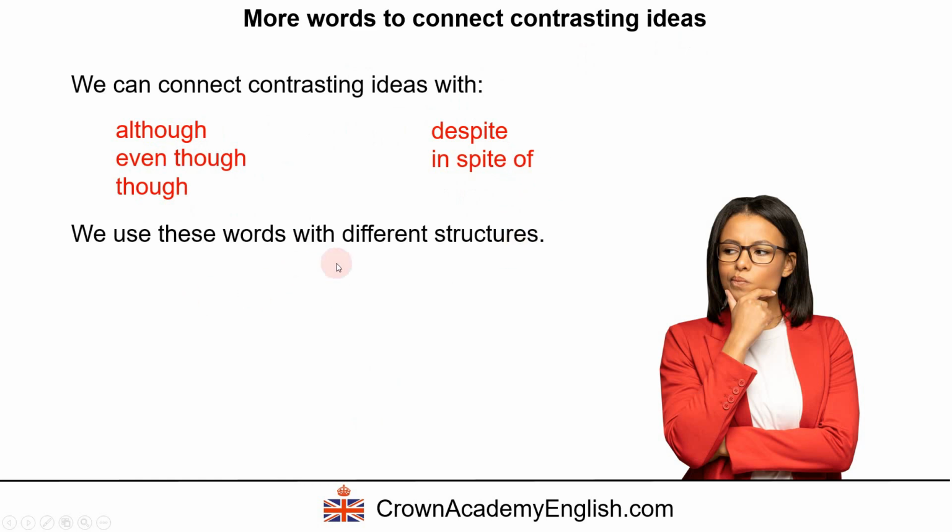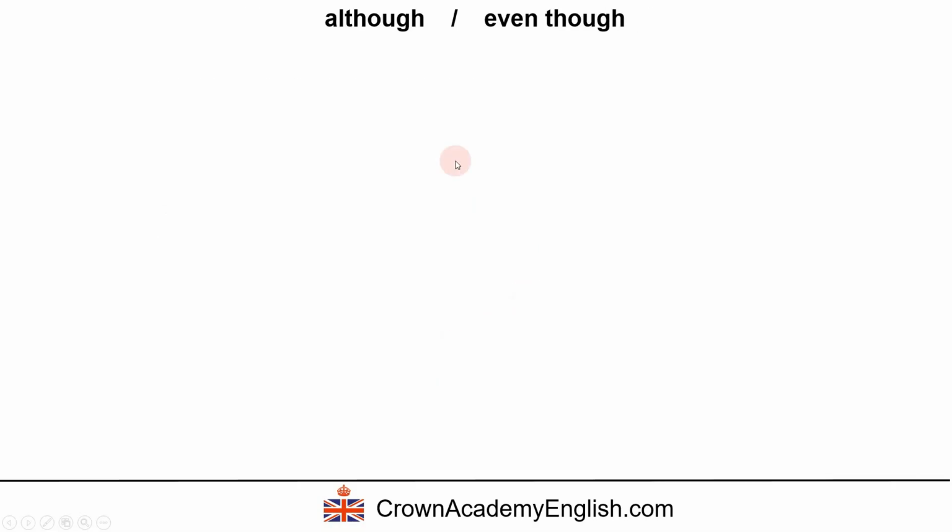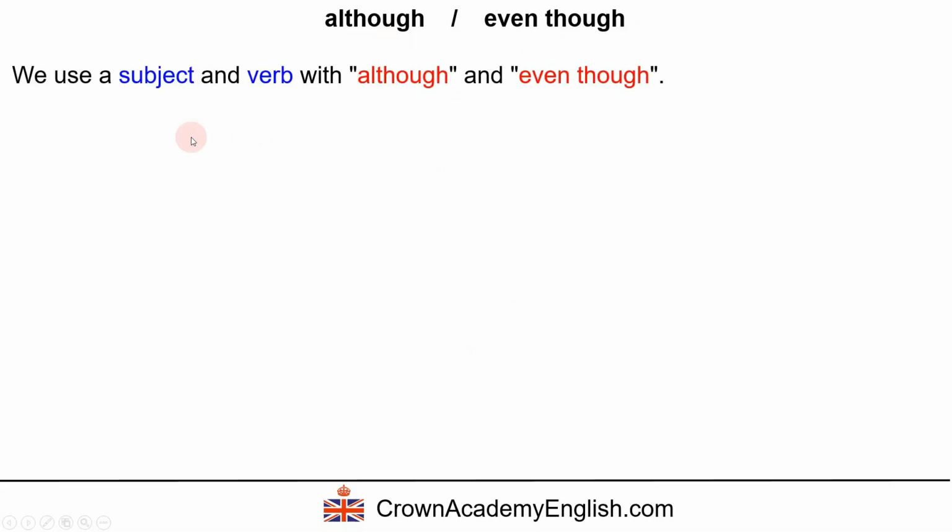And we use these words with different types of structures. And in this lesson you will learn those structures. So you will learn how to use all of these words. Let's start with although and even though. Well, we use a subject and verb with although and even though.